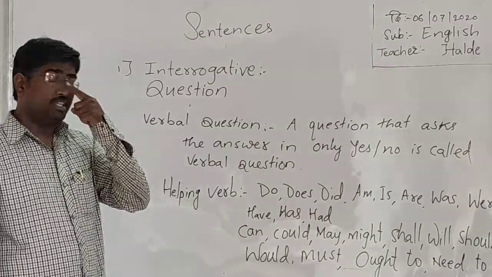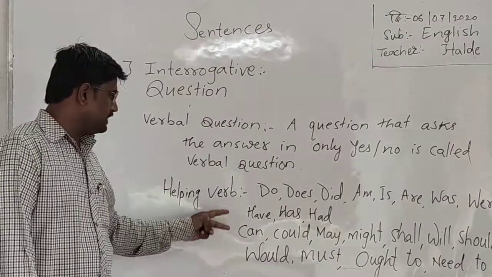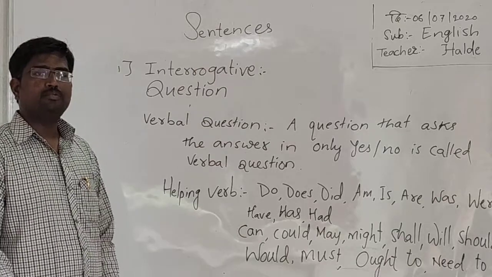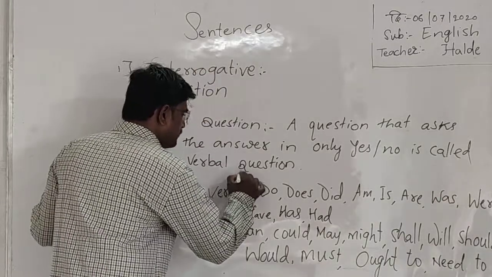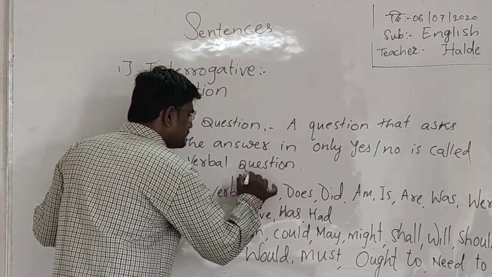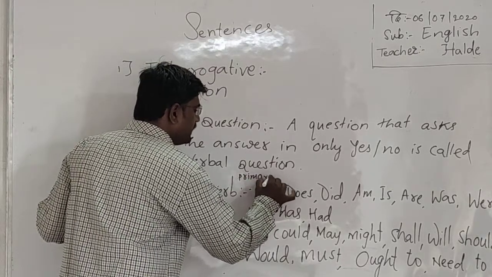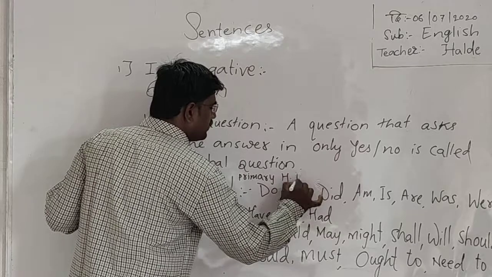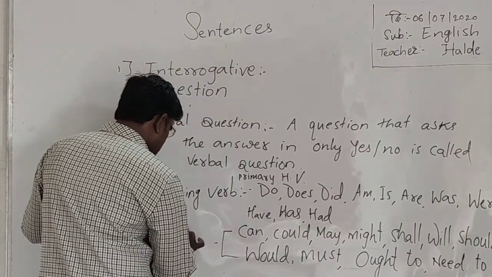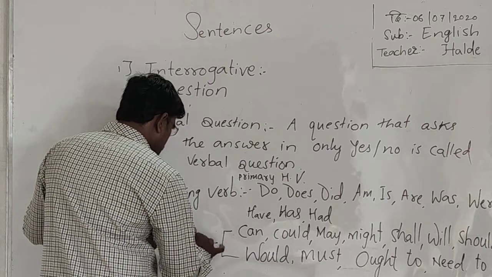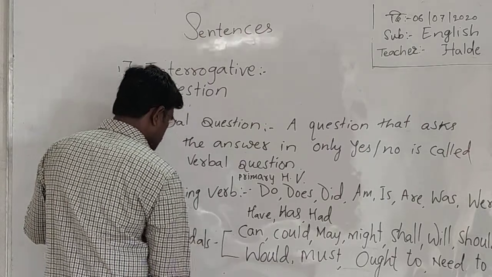With the help of these two sections, we can make verbal question. Here, these are primary helping verbs, and these are called modals.